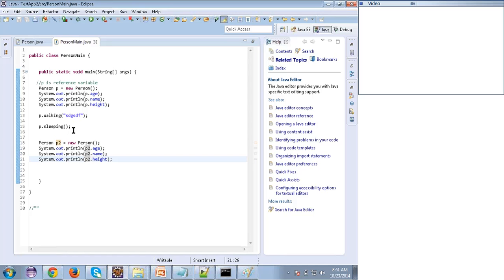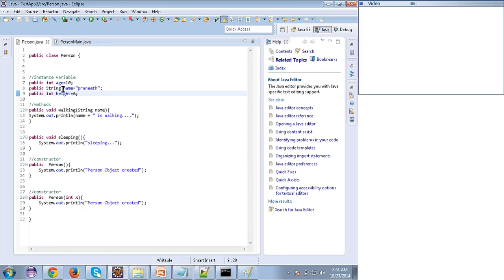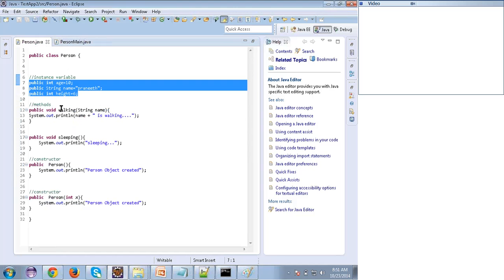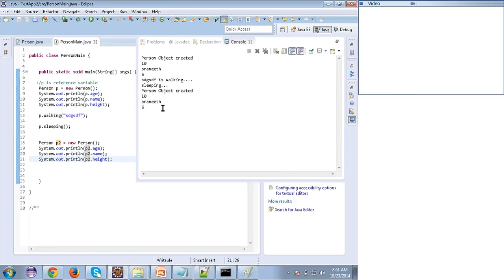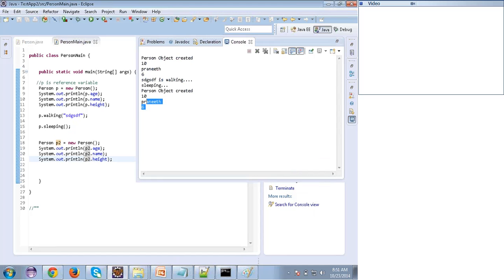Getting me? If I give values over here, this value should be common to all the objects. See here, if I run this, same values I am getting, right? Again, person object is created, and again I am getting the same values here and here, right? But I don't want that. It is very static, right? If I create 100 objects, I'll get the same output. But it should not be something like that. I need something where I can pass dynamic values.